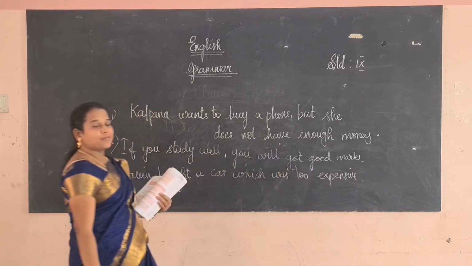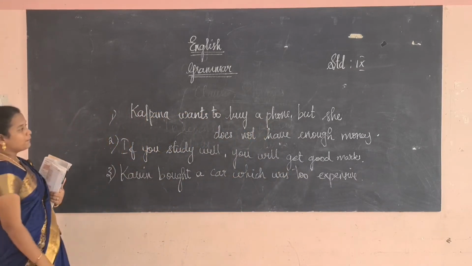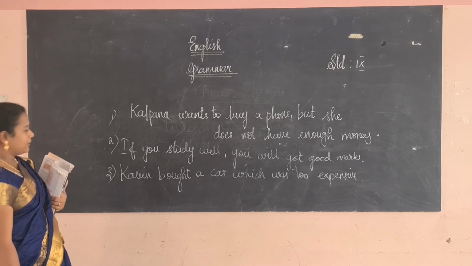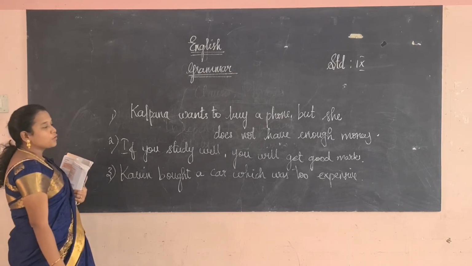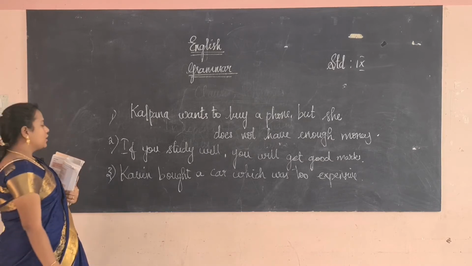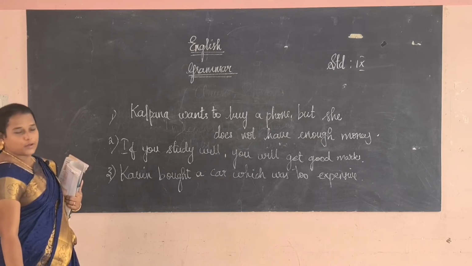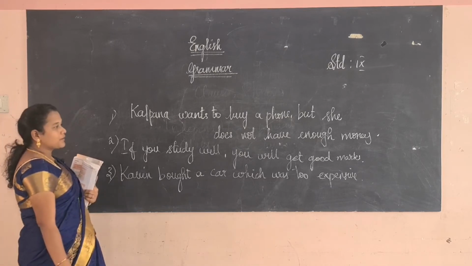Okay, now I had given three examples. The first one, Kalpana wants to buy a phone, but she does not have enough money. Next, if you study well, you will get good marks. Kavin bought a car which was too expensive. Okay, so the three examples I had given.